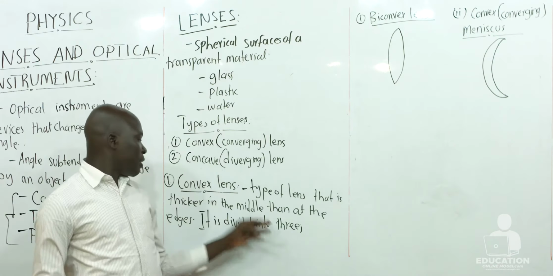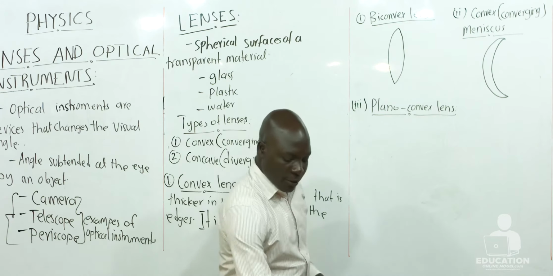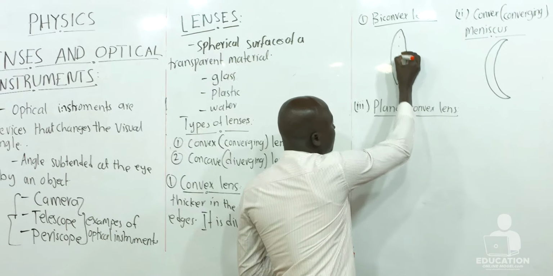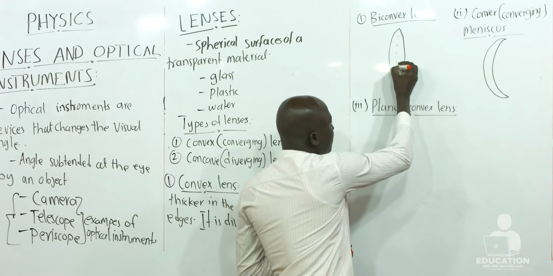Now, dear learners, how does the plano convex lens look like? The plano convex lens is half of the biconvex lens. So this is a biconvex lens. When we divide it into half, it forms what we call the plano convex lens. So this is how it appears.